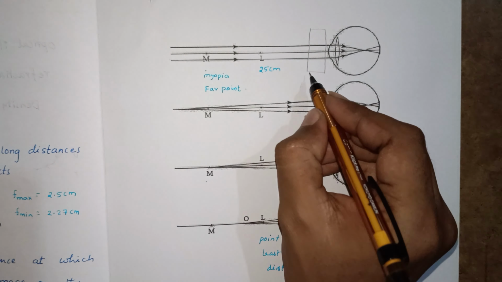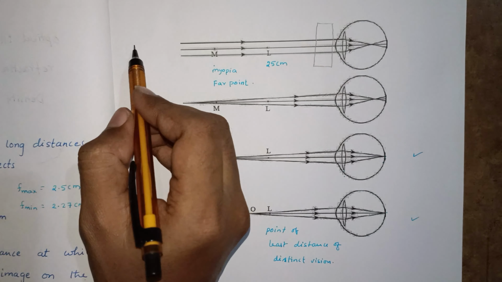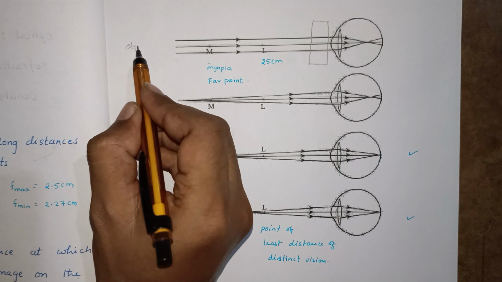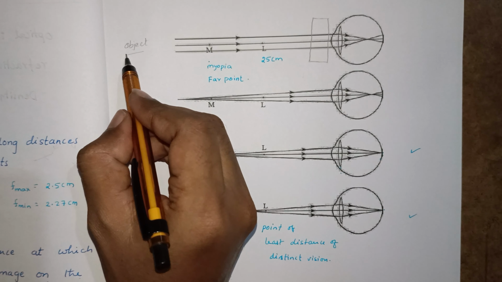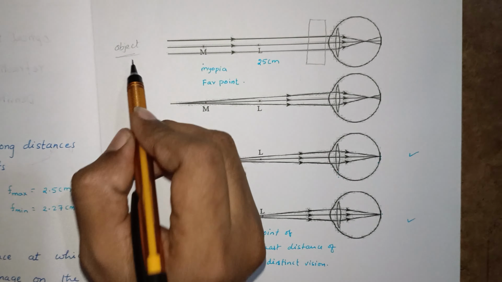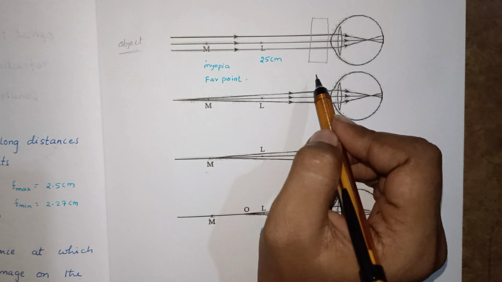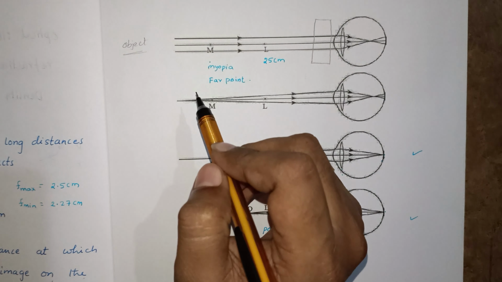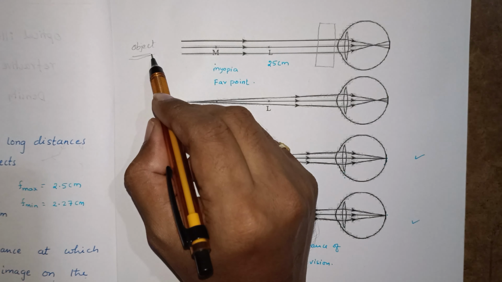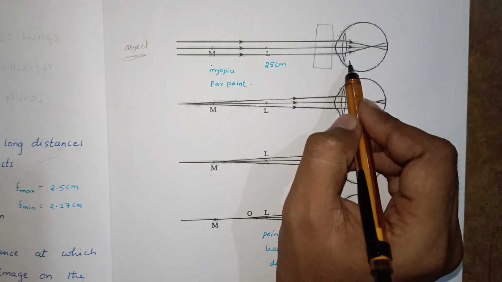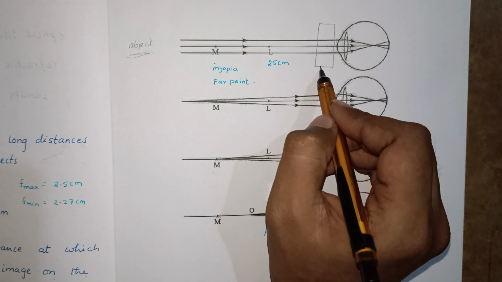What should the working of that lens do? Somewhere we placed an object. This object's image should form between L and M by using this lens. With the normal eye lens he is not able to see, so we placed a lens here, specs.